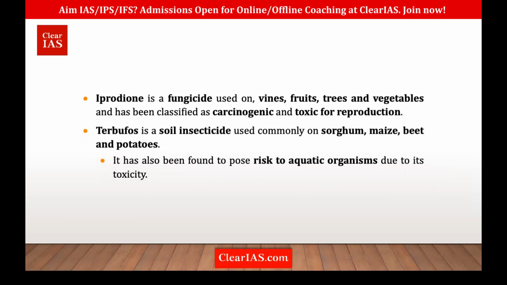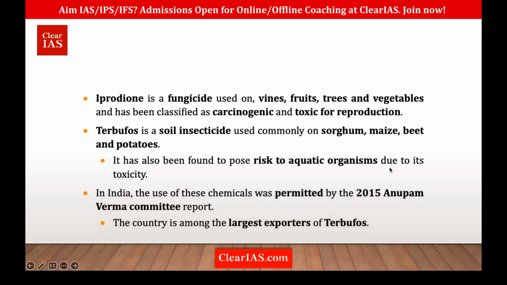So it impacts the aquatic organisms there. So we have iprodione, which is a fungicide, and terbufos, which is a soil insecticide, and it has been recently added to where? The Rotterdam Convention on prior informed consent. It has become a part of this Rotterdam Convention.